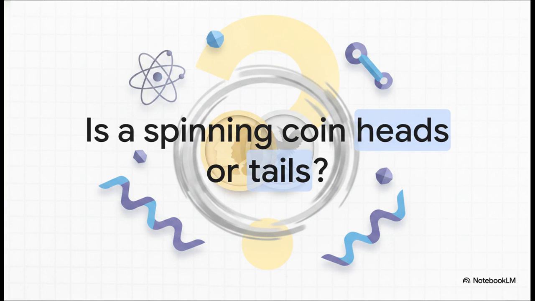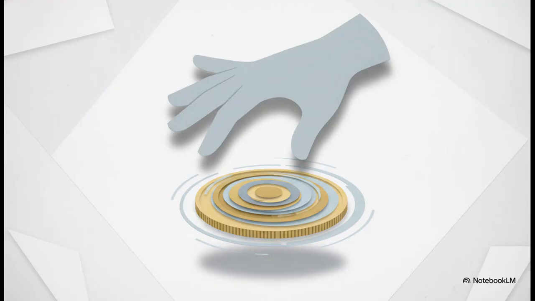But to visualize it, picture a quarter spinning really fast on a smooth table. While it's rotating, all you see is a silvery blur. If I ask you right then, hey, which face is pointing up, heads or tails, what would you say? You couldn't answer, right? Because exactly like that spinning coin, the quantum state is occupying a state that's neither heads nor tails, but a combination of both. It genuinely hasn't settled yet. It's only by slapping your hand down on the table, which is the equivalent of making a measurement in the quantum world, that the coin finally collapses into a definite state, choosing heads or tails.